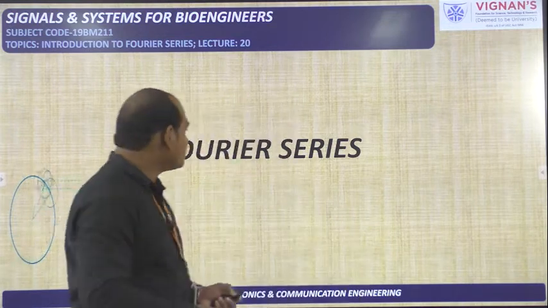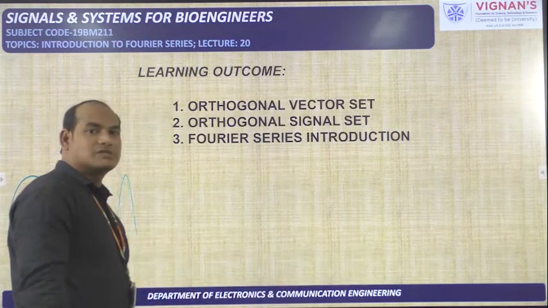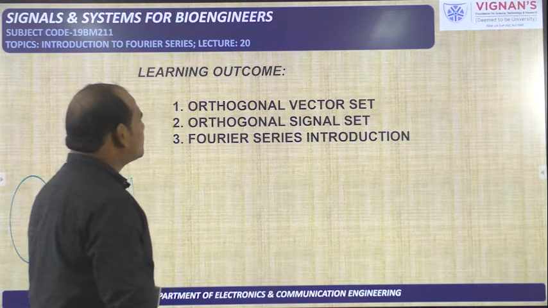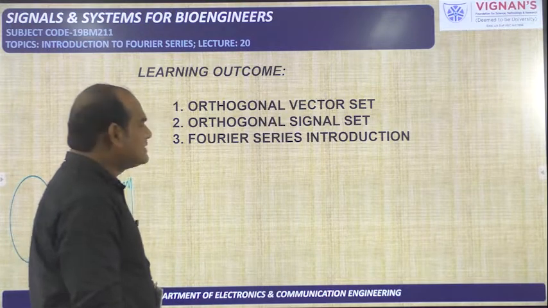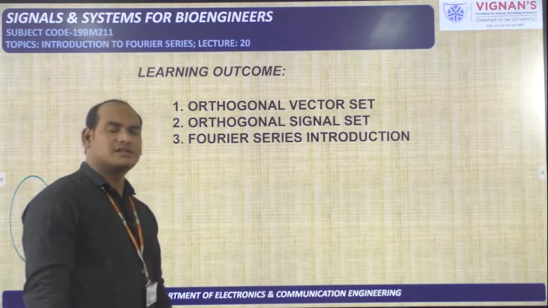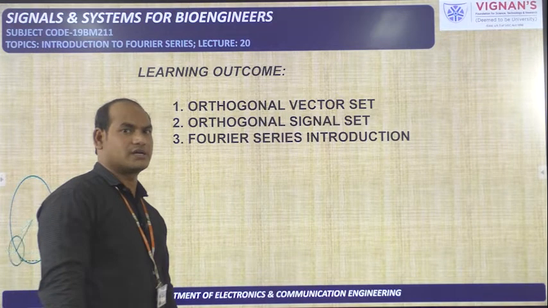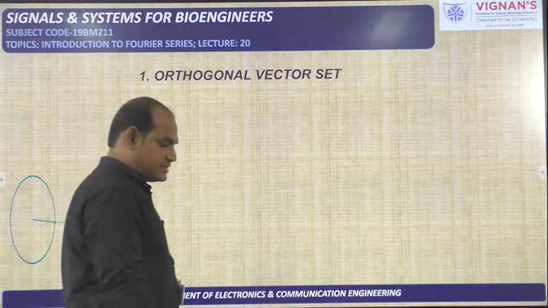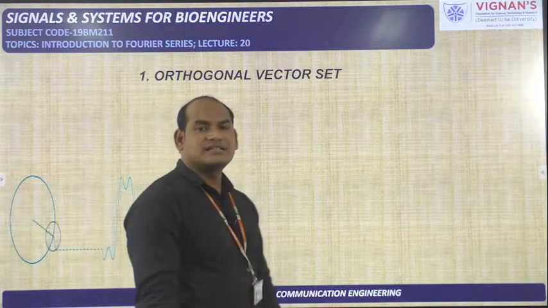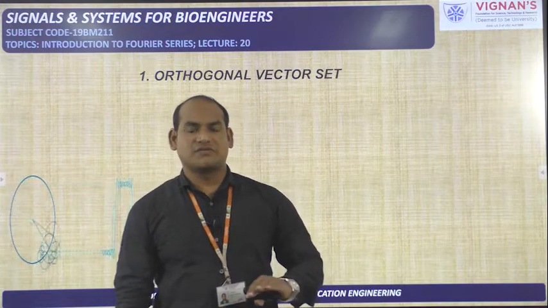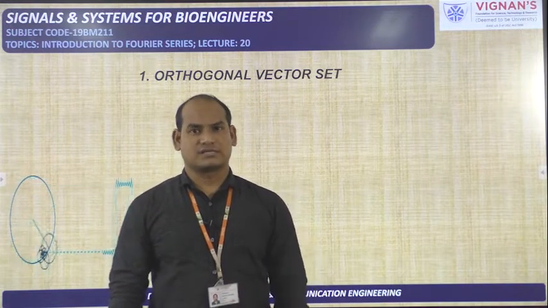These are the learning outcomes of this lecture: you will learn about orthogonal vector set, orthogonal signal set, and an introduction to the Fourier series; the trigonometric Fourier series we will do here. First we will see what is an orthogonal set. Generally there is a similarity between vectors and signals, so first we will start with vectors.